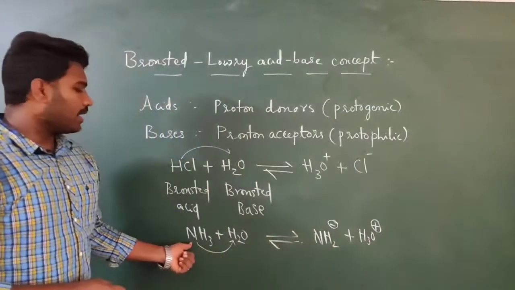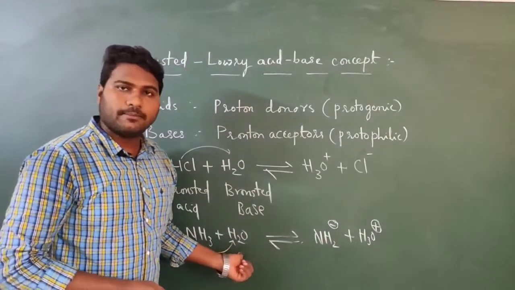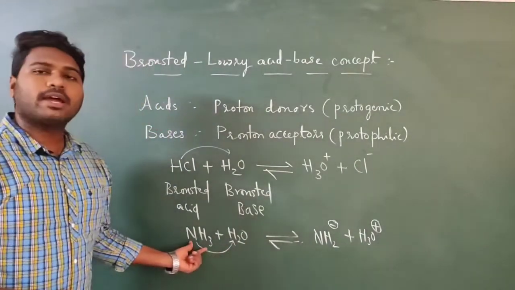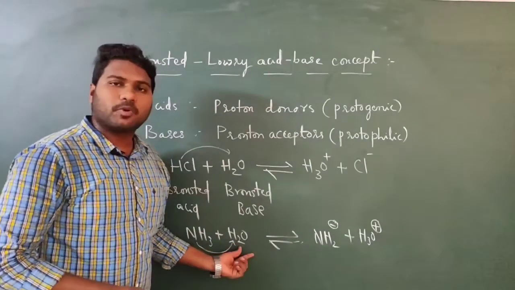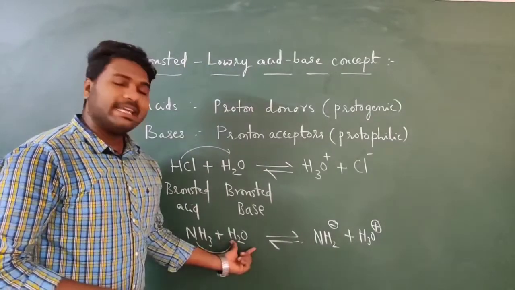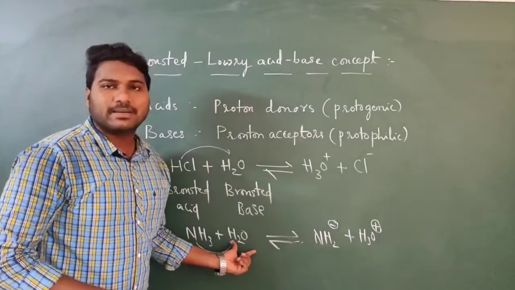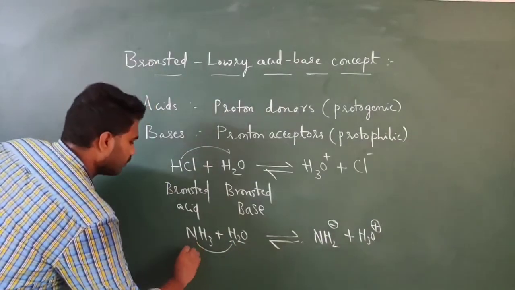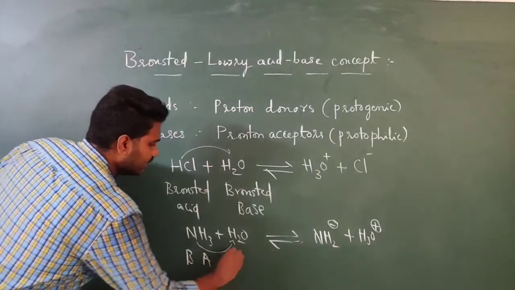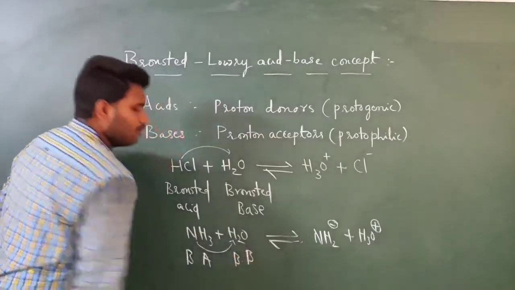So ammonia is donating a proton to water, so ammonia is the Bronsted acid here. Water is accepting a proton from ammonia, so it is a proton acceptor. It is the Bronsted base.